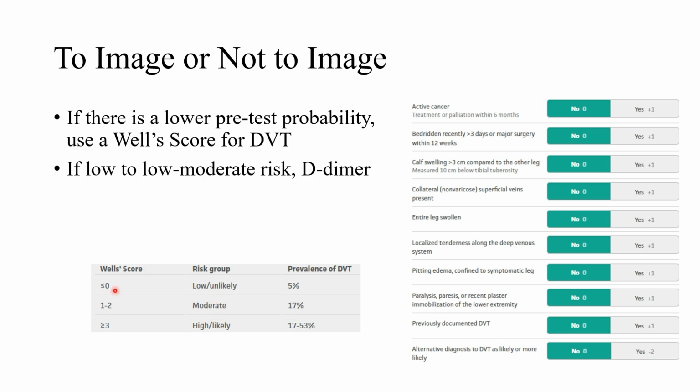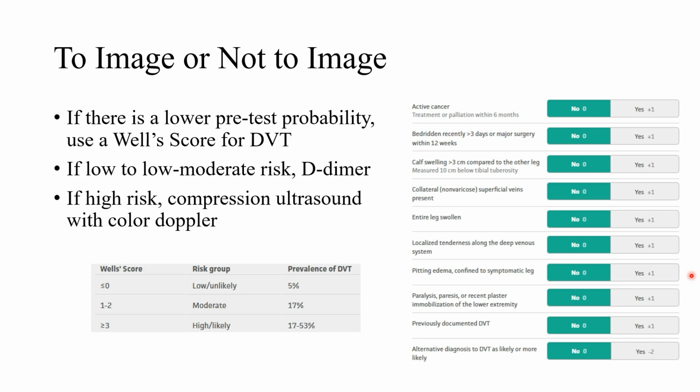So if your score is less than or equal to 0, it's low or unlikely. 1 to 2 is moderate. Greater than or equal to 3 is high or likely. And if you're low, so if you're in this category here, or just barely in the moderate and you're still not too convinced, go ahead and get a D-dimer, right? Get a lab test first to try and save that imaging. Because if you don't need the imaging, you don't want to get imaging if you don't need it, just so you're not wasting time and resources, right? So get the D-dimer if it's low or low moderate risk. If it's a high risk, go right to the imaging, right? Because there's a good chance there's a DVT hiding in there.